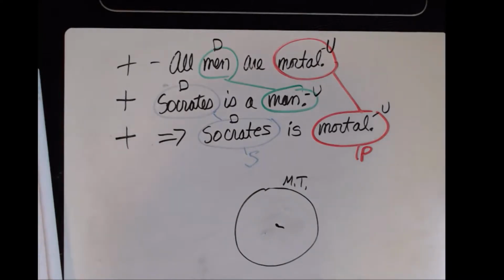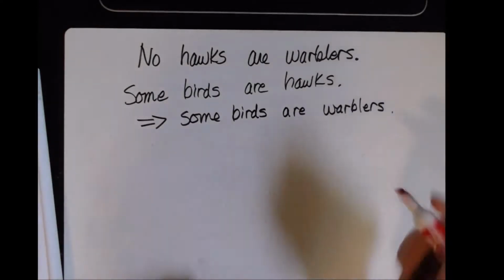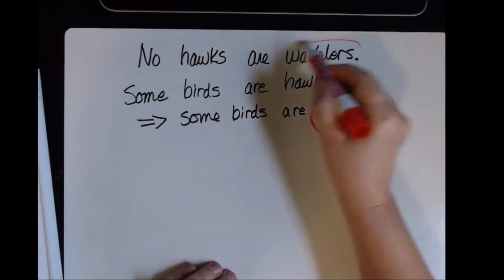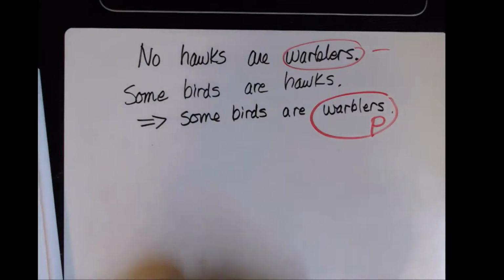Let's move on to the second one. Okay, let's talk about this one. This is the second premise on quiz 13. We know where to start, right? Major. So this is the major premise because that's my major term.